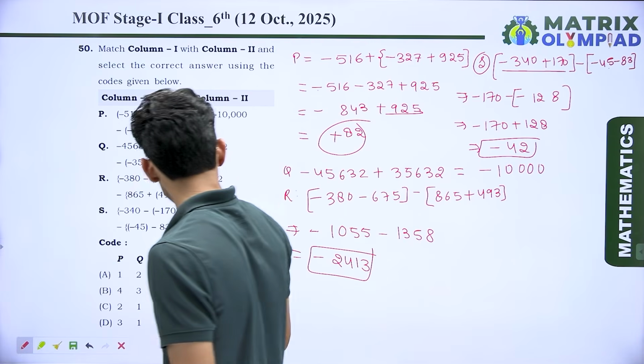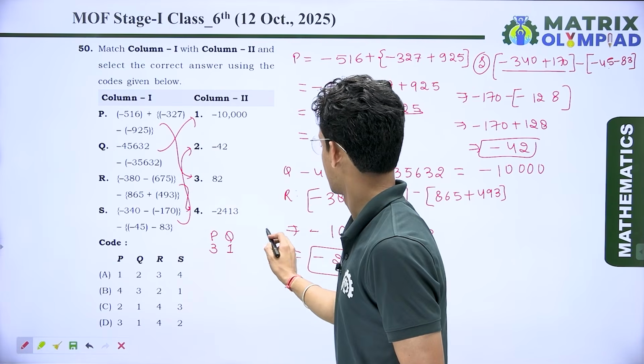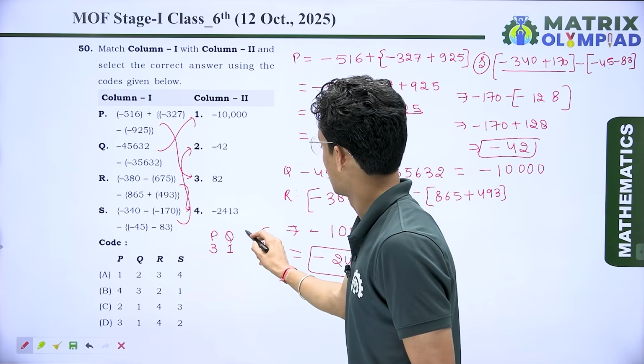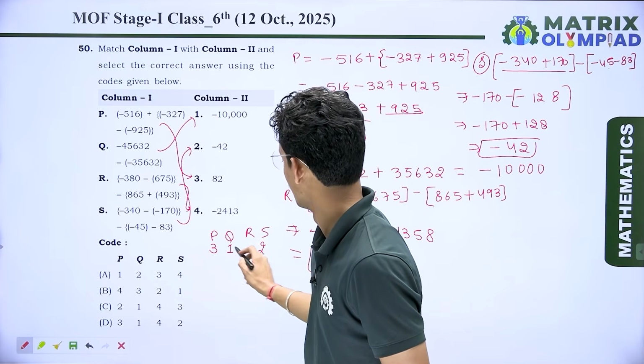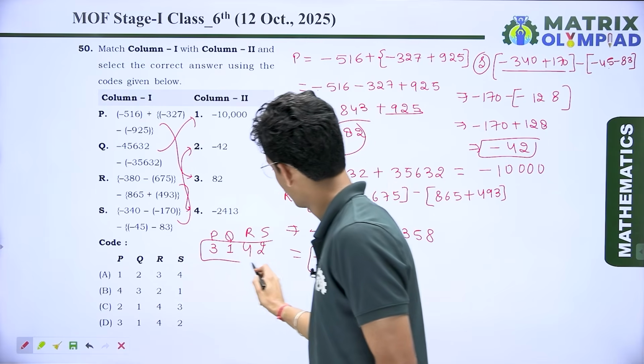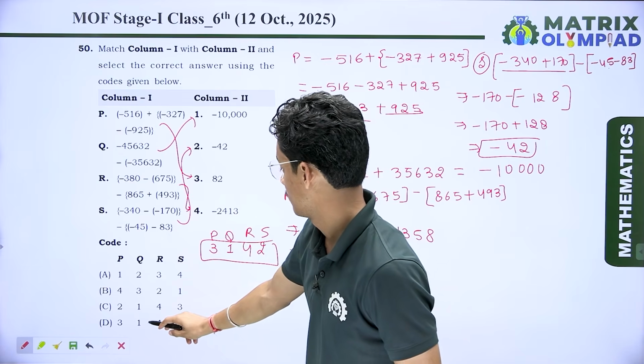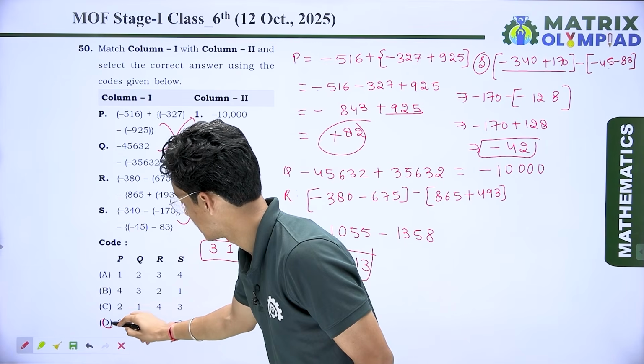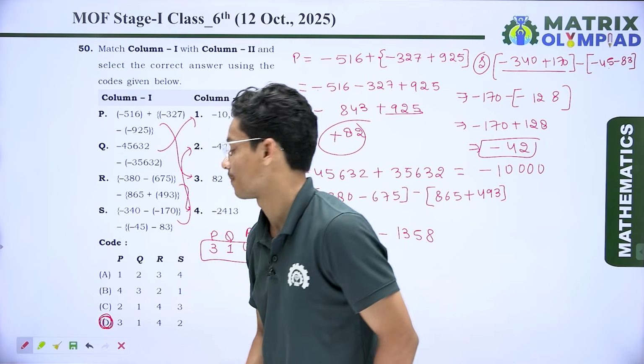So here S is connected to 2. I can write here S is connected to 2, and R is connected to 4. It means 3142. So 3142. It means option number D is the correct answer over here.